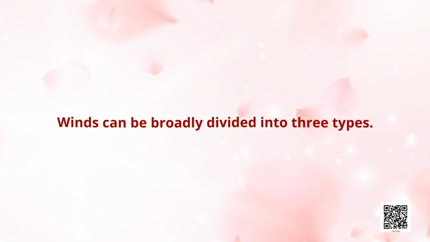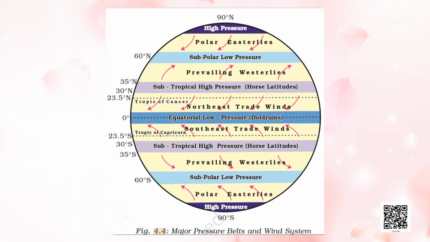Students, winds can be broadly divided into three types. You see here figure 4.4, major pressure belts and wind system. Here you see the yellow portion between 0 degree to 23.5 degree north and 0 degree to 23.5 degree south. In this area, you see the northeast trade wind and southeast trade wind.